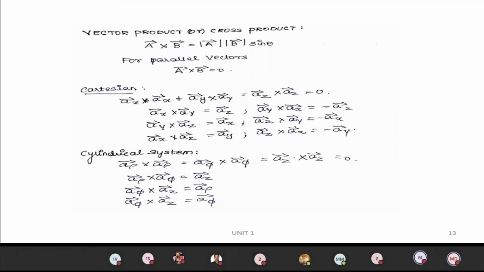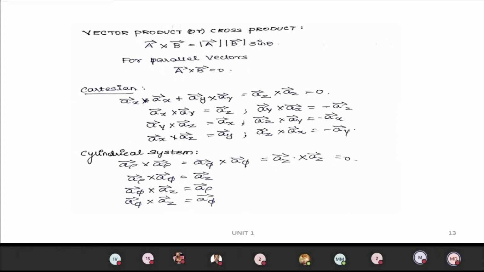Only the dot product ax dot ay is 0, but here you can see that ax cross ay equals az. If you interchange, and instead of xy you put yx, the cross product is minus az. So based on the concept that a cross b equals minus of b cross a, it has been designed that way.